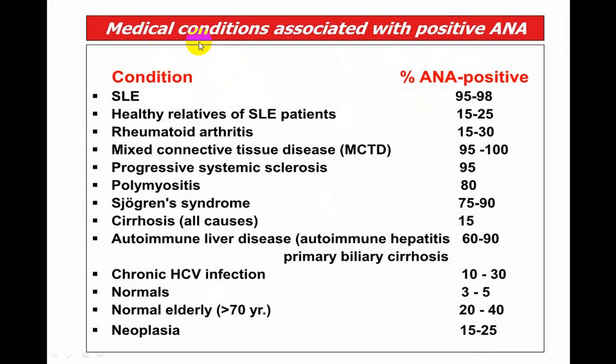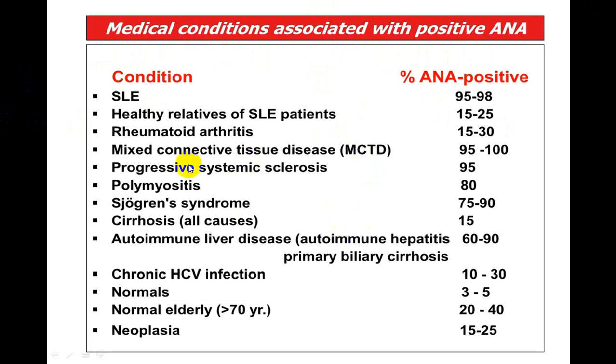You can see that a positive ANA is very common in SLE, and the second big group is mixed connective tissue disorders. But in rheumatoid arthritis, it is positive in only 15 to 30% of cases, while in SLE, ANA is positive. So if you want to differentiate RA seropositive and seronegative, just do the RA test. If it is negative, do ANA. You rule out SLE and mixed connective tissue disorders. So this is very, very easy.